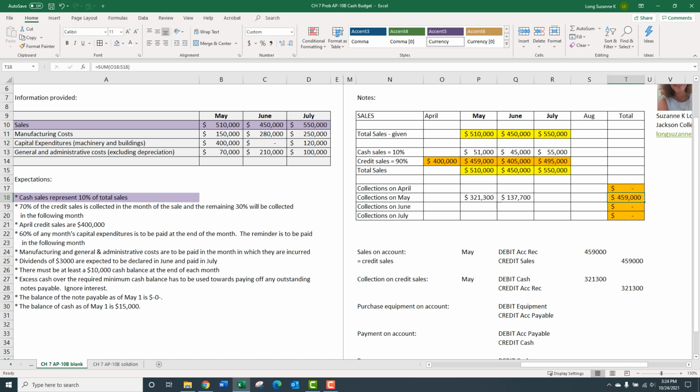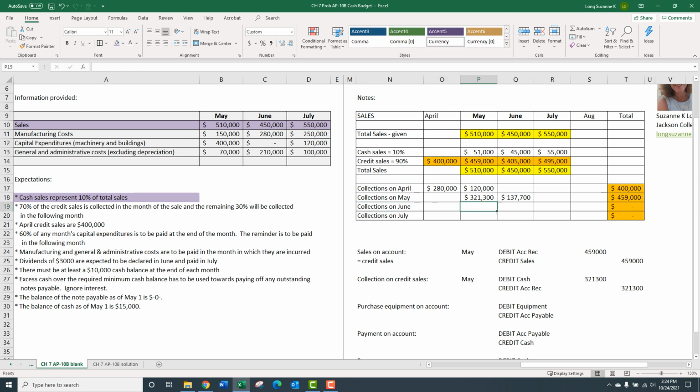So we could do another one of these. We could say June cash accounts receivable for the 137.7. So that's the deal with this 70% month of sale, 30% in the next month. Let's go back and do April. So April to April, during the month of April times 0.7, the following month times 0.3. Watch for the 400.